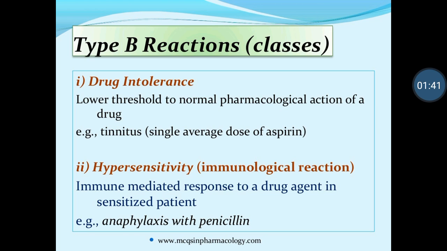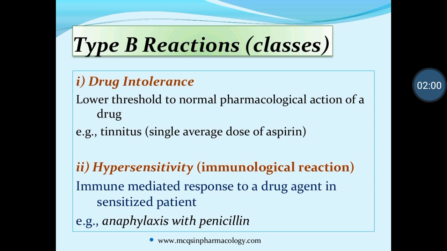What is the explanation of this point, anaphylaxis with penicillin? When penicillin antibiotic is given to the patient, before giving it, every patient can be checked for immunological hypersensitivity. A hypersensitivity test is performed on the patient.